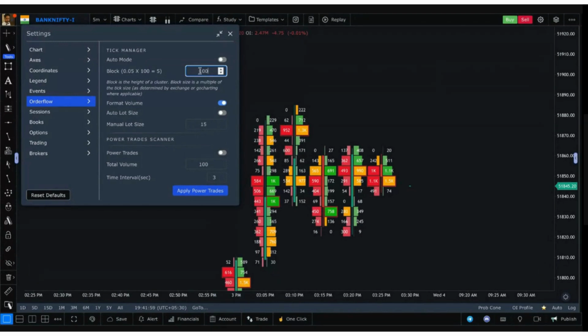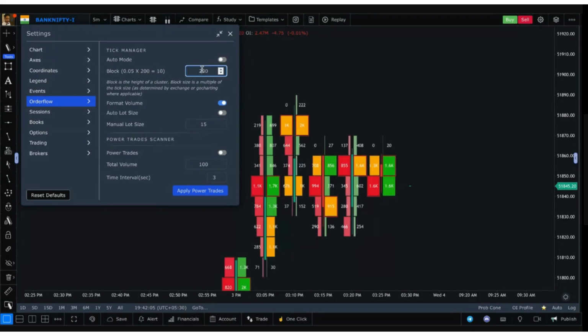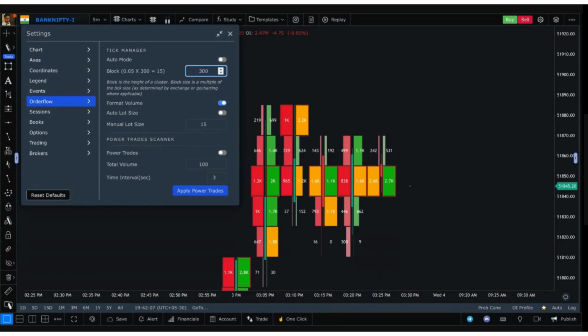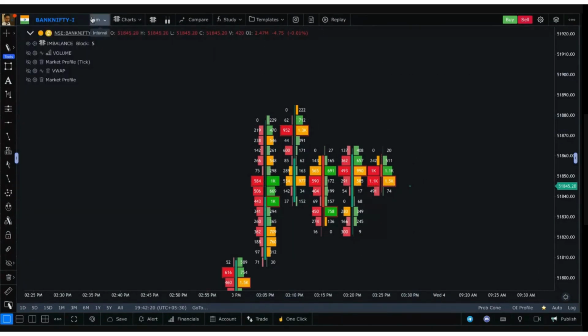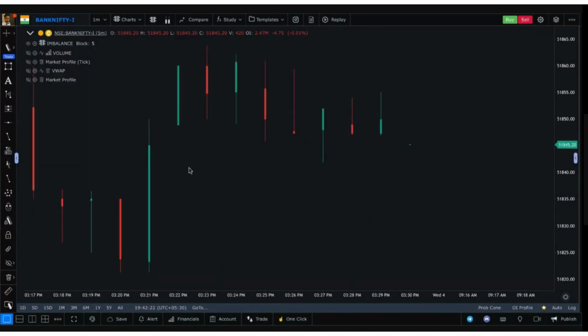So the size of your block, basically every block is of how much? 5 rupees. If you increase this number, it will keep increasing the box size. So let's keep it at 100. 100 is basically for every 5 rupees inside the candle, what is the volume? That's what we are looking at. You go on 1 minute, you can look at it.